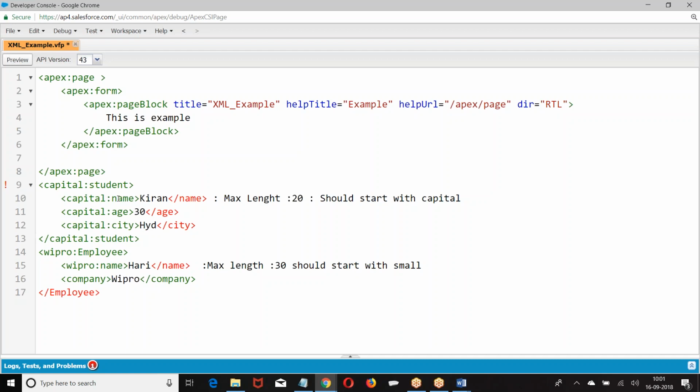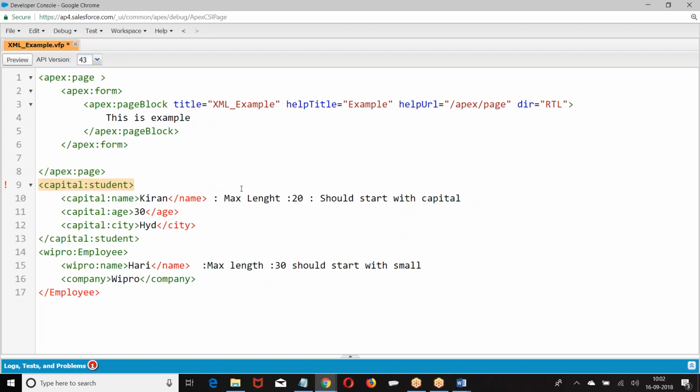Are you getting it? There is a reason why we got apex colon. What is that apex? Namespace. Now basically, a namespace will not be named like this. A namespace will be a URL. But I cannot give the URL like this every time: https://www.capitalinfo.com. I cannot give a lengthy name like this every time. There is a reason for what they have done. For this URL, they gave a shortcut name called capital.